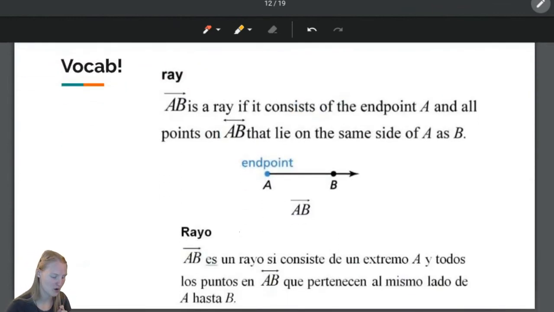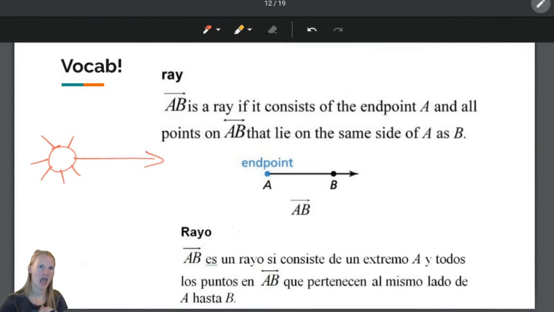The way that I think about a ray, I think about rays of sunshine. And rays of sunshine start at the sun and then go on forever. So that's exactly what a ray is.